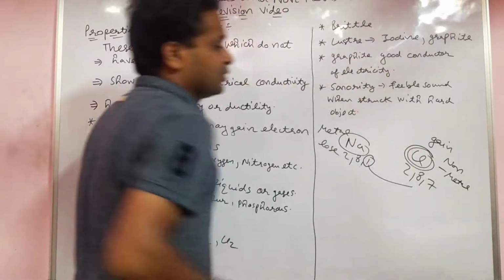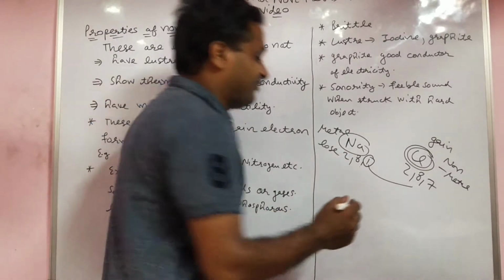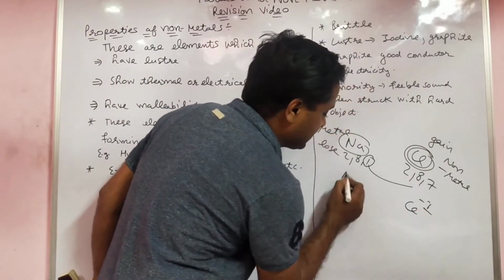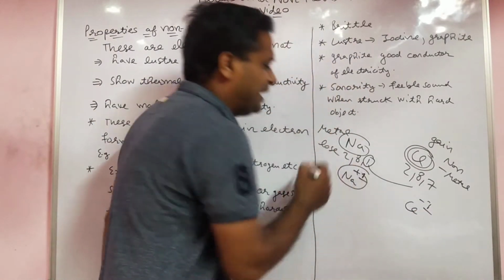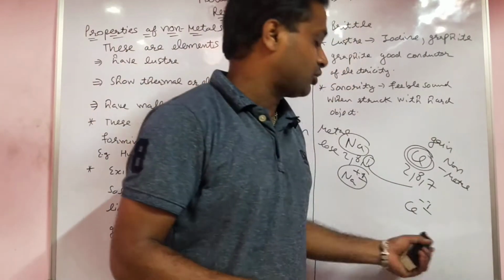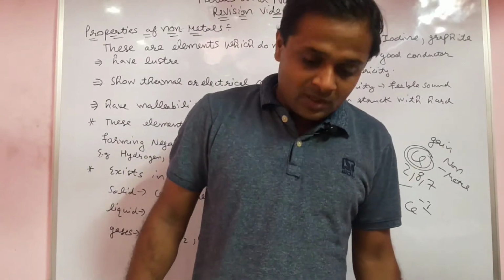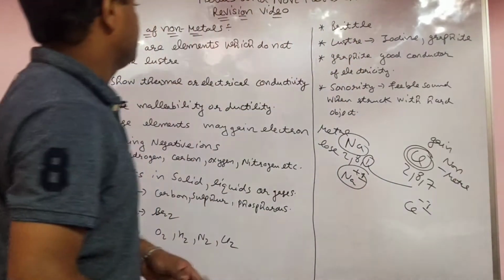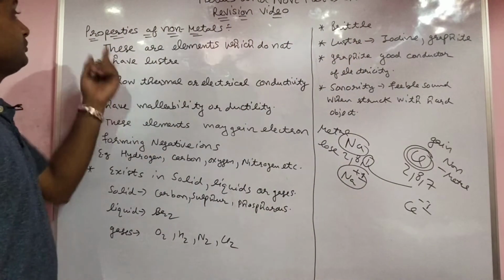Chlorine is electronegative in nature. It becomes negatively charged, while metals become positively charged and are electropositive in nature. And chlorine is electronegative in nature. Now we study the properties of non-metals.